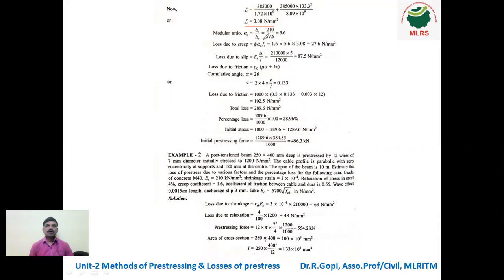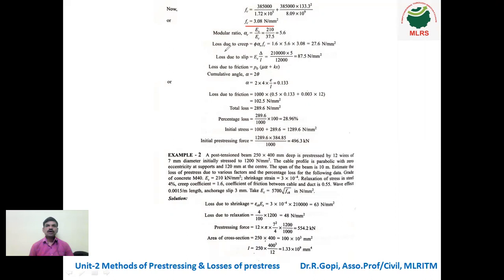Next, modular ratio. What is my modular ratio formula? We know the formula is Es divided by Ec. That means Young's modulus of steel to the Young's modulus of concrete. It is 210 divided by 37.5. Okay, it is 5.6 is the modular ratio.